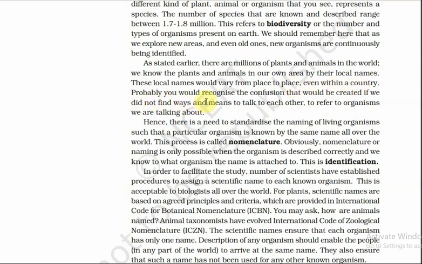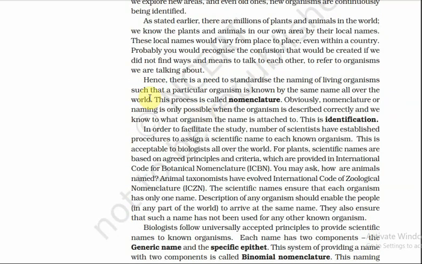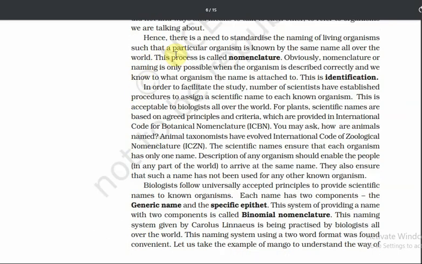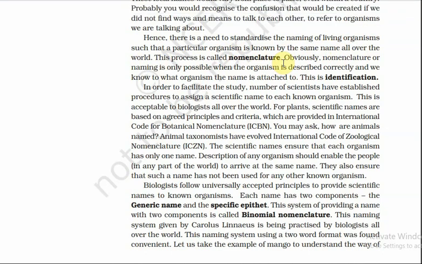Probably you would recognize the confusion that would be created if we did not find ways and means to talk to each other and to refer to organisms. Hence there is a need to standardize the naming of living organisms such that a particular organism is known by the same name all over the world. This process is called nomenclature. The naming of the species is called nomenclature.